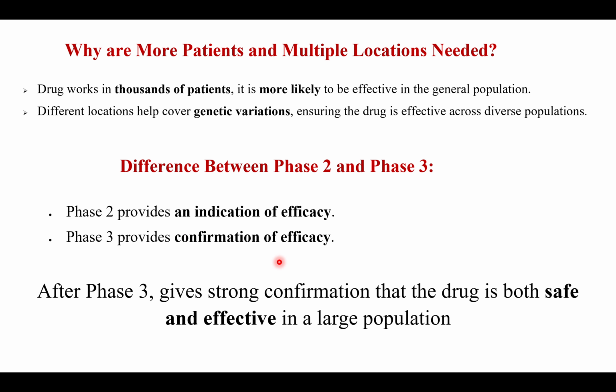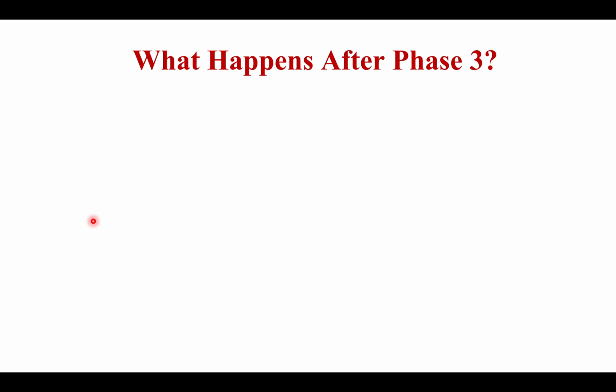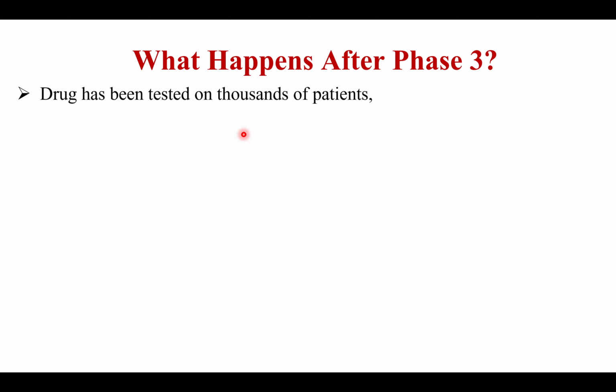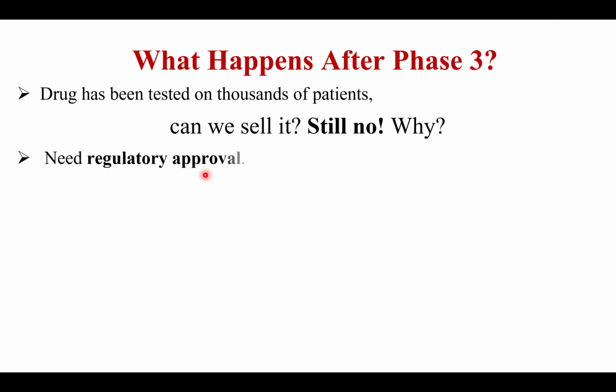So after phase 3, we have strong confirmation that the drug is both safe as well as effective in a large population. So what happens after phase 3? Now the drug has been tested on thousands of patients. Can we sell it now? The answer is still no. We still can't sell it. The reason is that although we have confirmed the drug is effective, working in thousands of patients, we need an approval from the licensing authority.